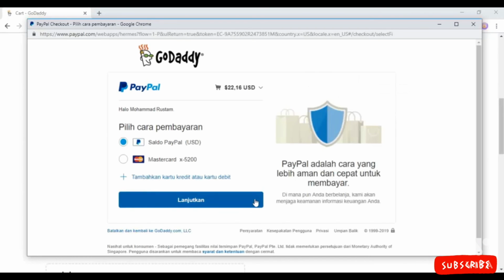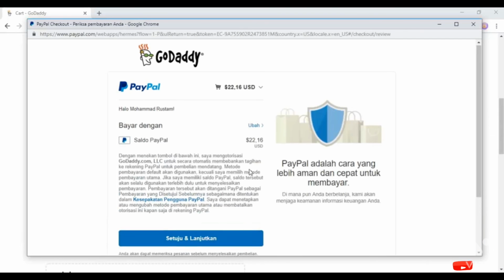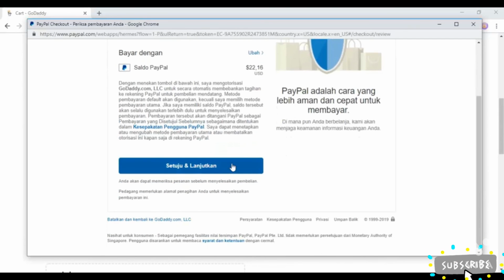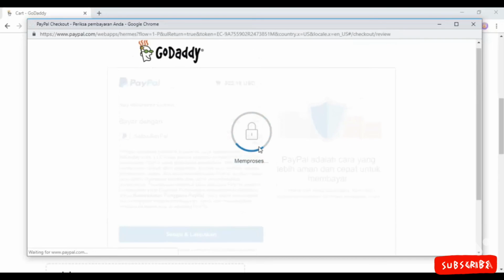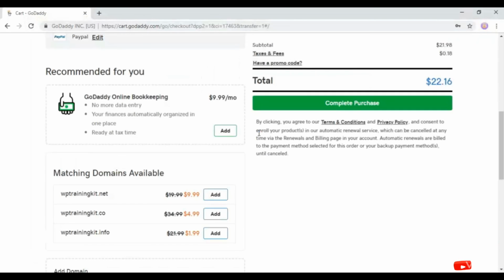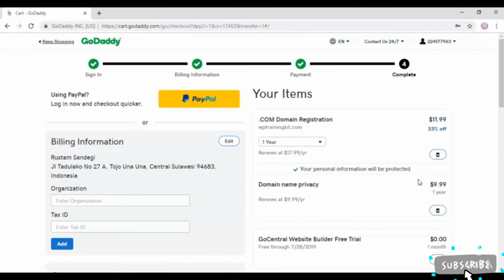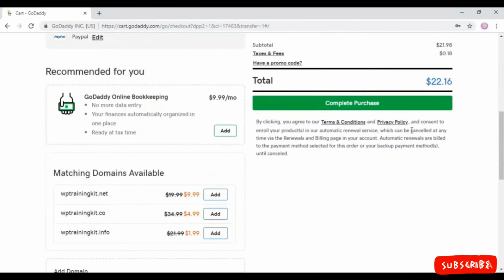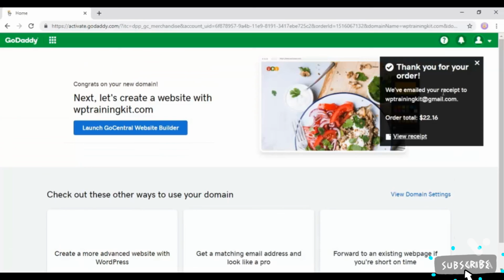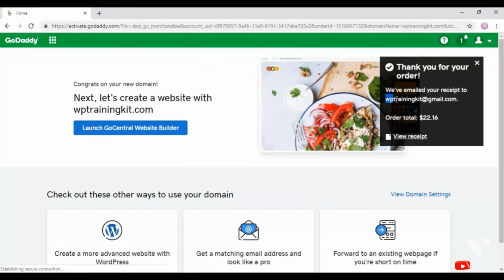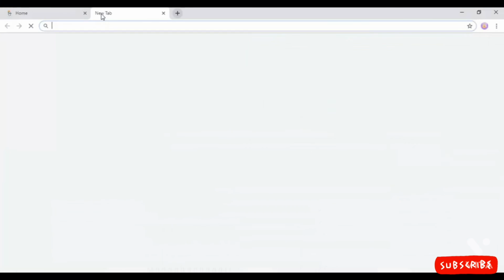It is once again asking for our confirmation here. We are going to click on this button. Now we are back on GoDaddy's checkout page, and here in the right bottom, it is showing Complete Purchase button. Click on it. It will take a moment. So here a pop-up appeared, confirming our purchase. They have emailed us the receipt on our mail ID, which we have inserted during checkout.